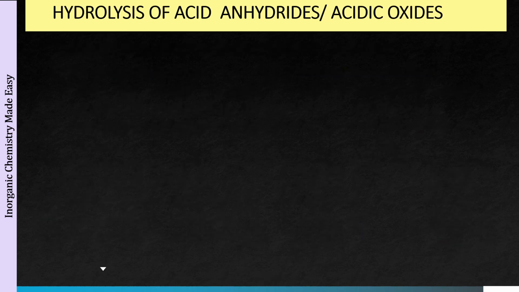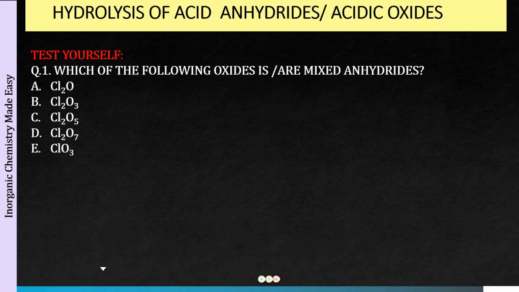So now that you have learned the trick, I hope you will be able to attempt any question. And now I also want to check whether you have learned that correctly or not. So there are going to be two questions for you to test yourself. Question number 1. Which of the following oxides are mixed anhydrides? Cl2O, Cl2O3, Cl2O5, Cl2O7, ClO3. So all of these are oxides of chlorine, and you have to identify which of these are mixed anhydrides, which on hydrolysis will give us 2 oxo acids.